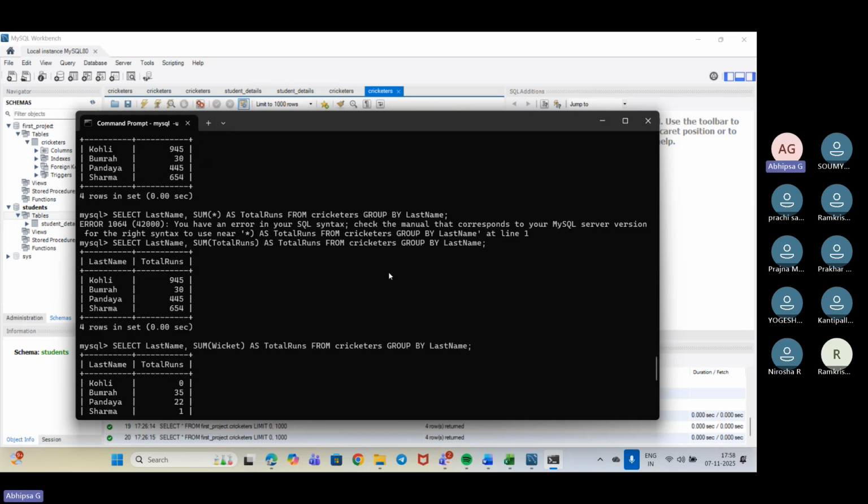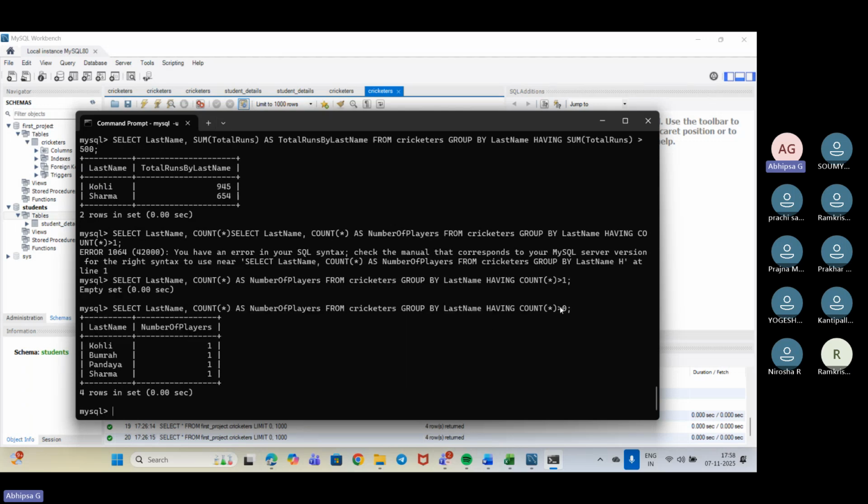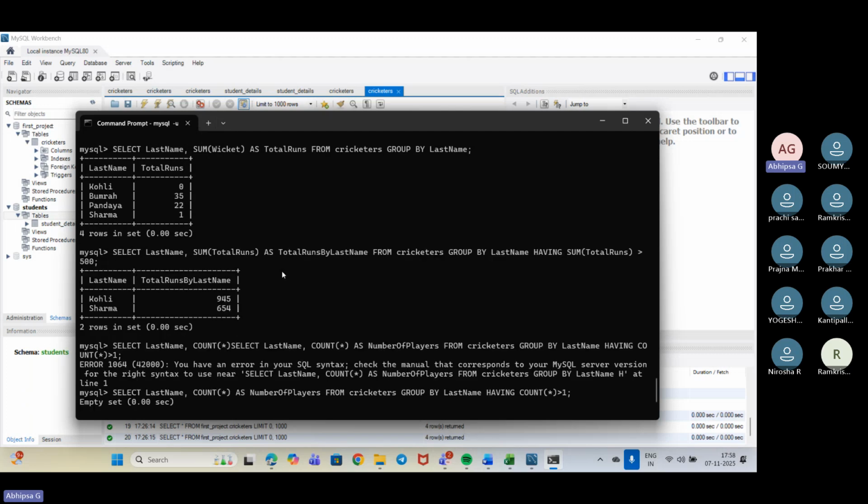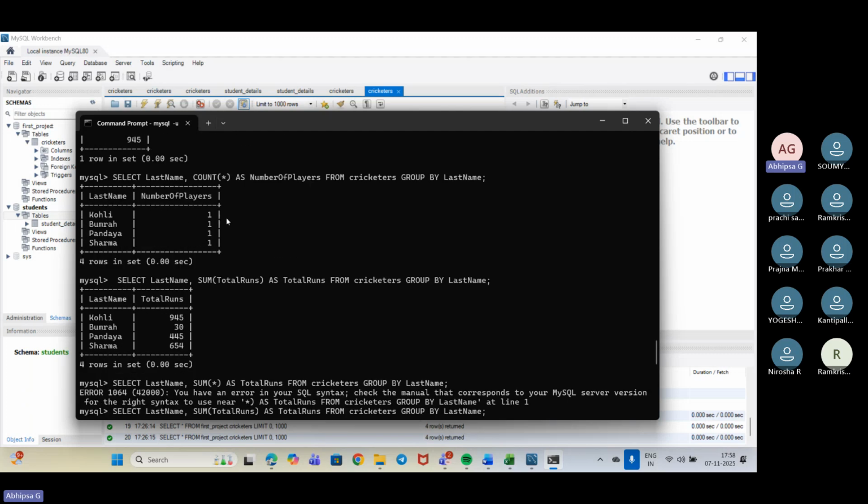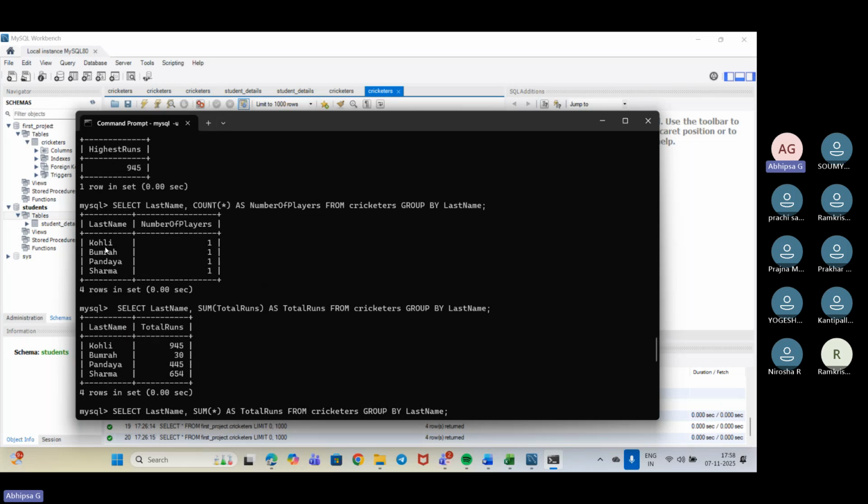The similar thing we are checking, but trying to put a condition with count: print only for those where the count of the value is greater than 1. Here you can see that all the last names are unique. There is no repetition that is happening over here.